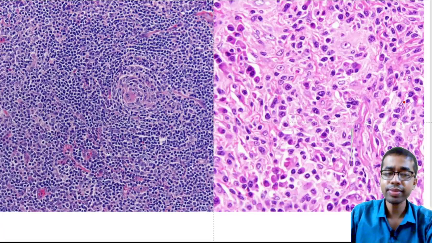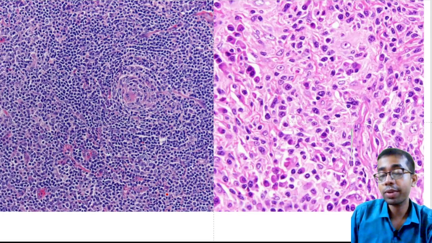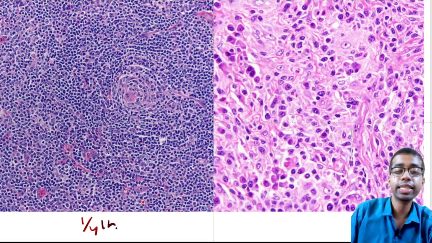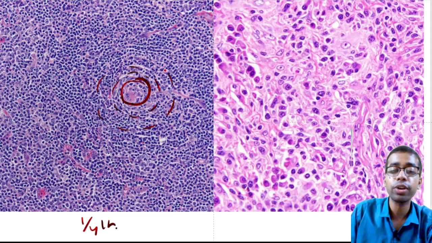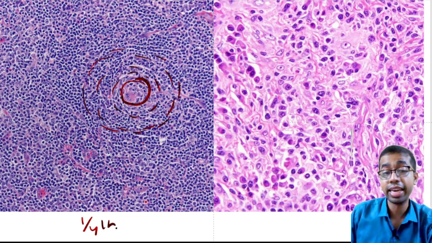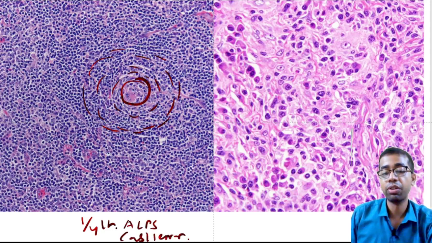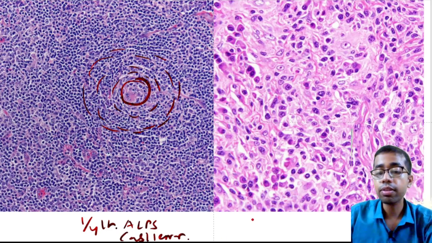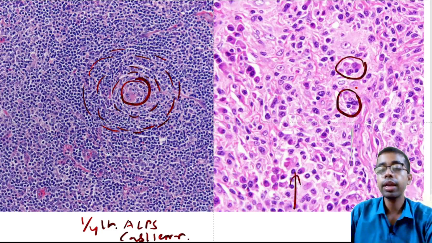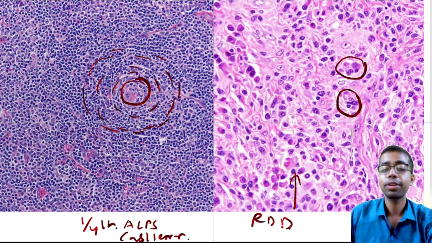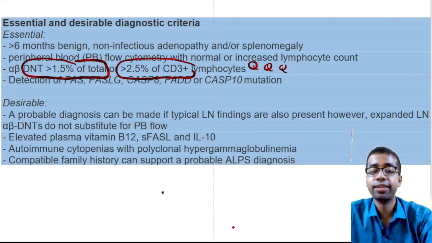Okay. Morphology-wise, in one fourth of cases, is there any germinal center? No. The germinal center is atrophied, and there is proliferation of the mantle zone. This is nothing but a Castleman-like area, and one fourth of ALPS can have Castleman-like areas, with onion skinning and all. A chunk of ALPS can also have histiocytes with emperipolesis, although not clearly visible in this power. So ALPS can have Castleman-like features, and ALPS can also have Rosai-Dorfman-like features. You need to remember that.